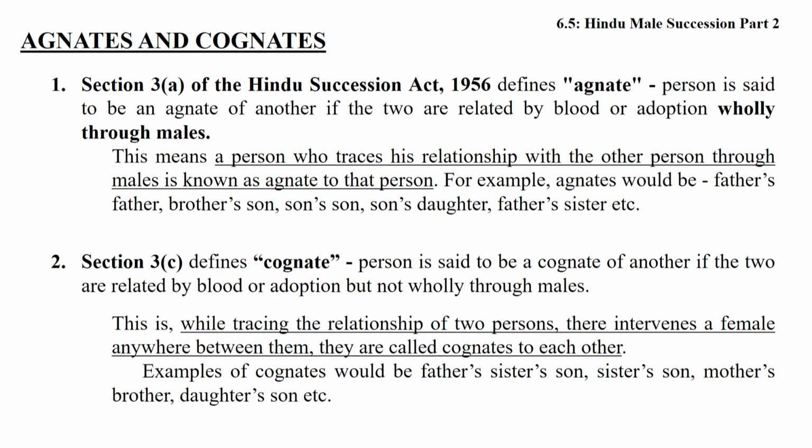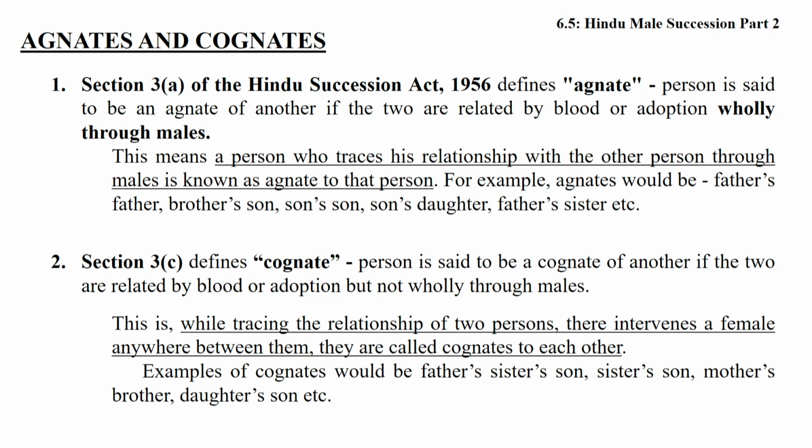If they are connected wholly through males, they are agnates. This means a person who traces his relationship with the other person through males is known as an agnate of that person. For example, agnates would be father's father, brother's son, son's son, son's daughter's father. These are examples of agnates.